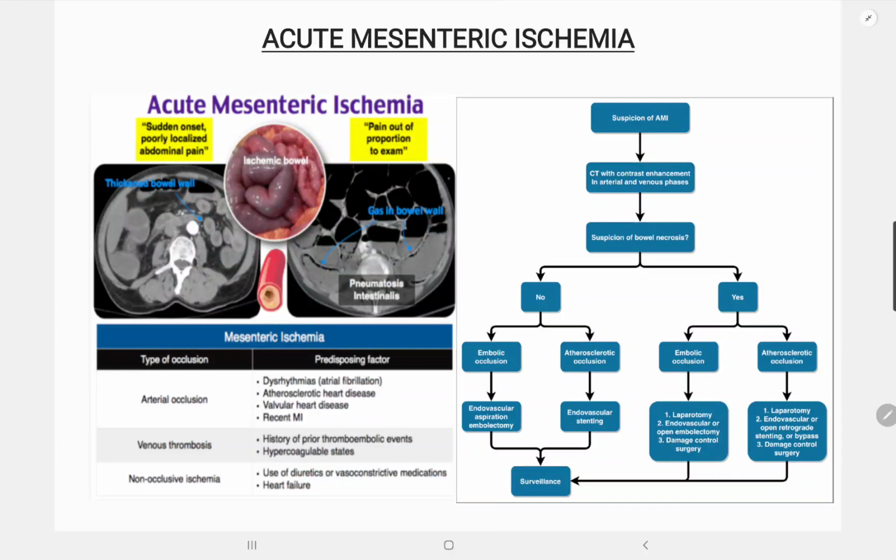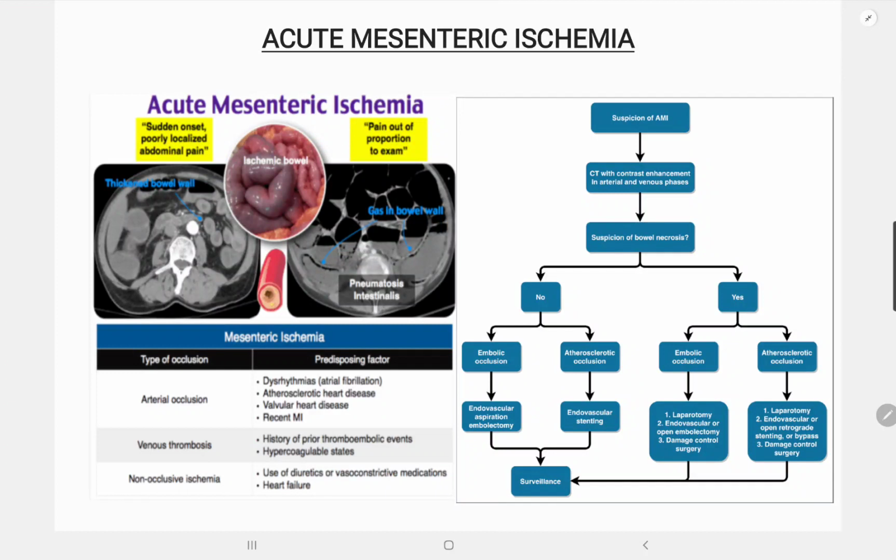Let's discuss acute mesenteric ischemia. Acute mesenteric ischemia is typically due to sudden occlusion or non-occlusive obstruction of intestinal blood flow. It could be arterial or venous. Occlusive ischemia is most commonly due to embolic or thrombotic involvement of the superior mesenteric system. It may be artery or vein, segmental intestinal strangulation, or volvulus.